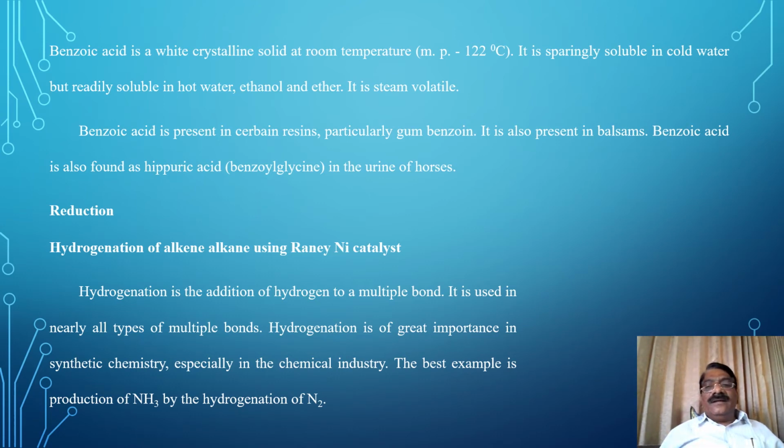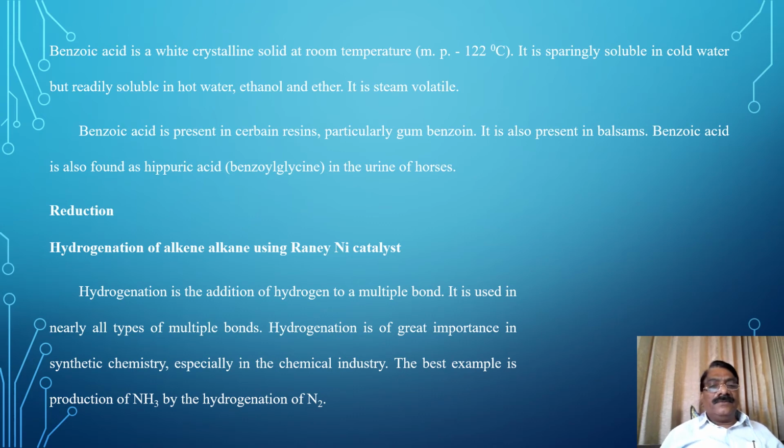Then we are going to see the next process catalyzed by heterogeneous catalysis, which is the reduction. Hydrogenation of alkene to alkane using Raney nickel as a catalyst. Hydrogenation is the addition of hydrogen to a multiple bond. It is used in nearly all types of multiple bonds. Hydrogenation is of great importance in synthetic chemistry, especially in the chemical industry.